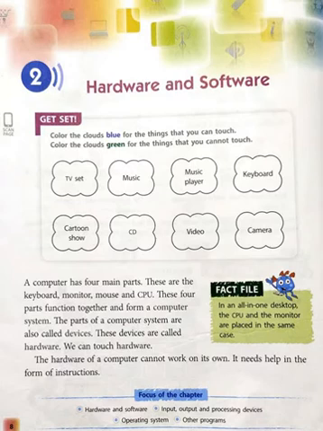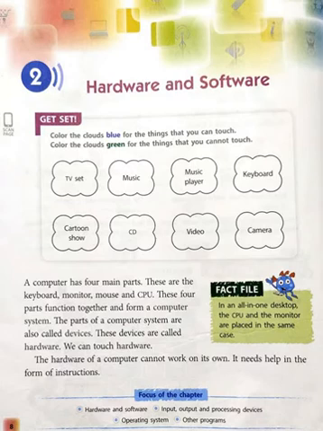If you have only the hardware parts of the computer, it will not work on its own. It needs the help of instructions, commands. In short, they need the software, the program, to work.